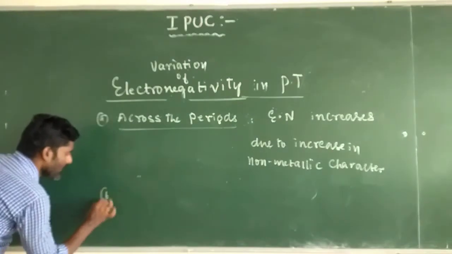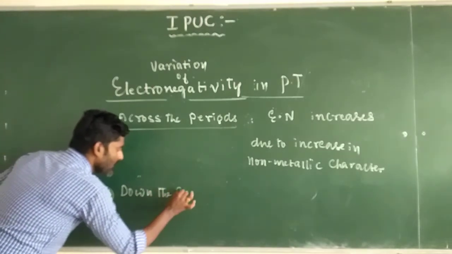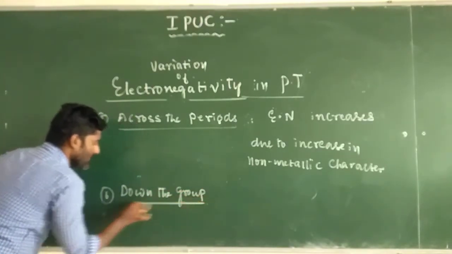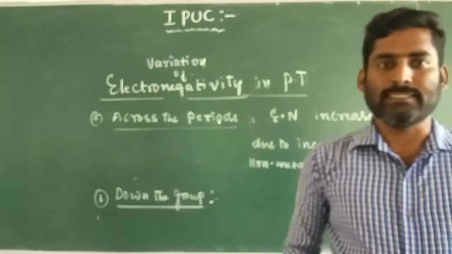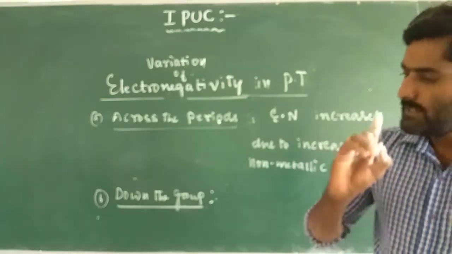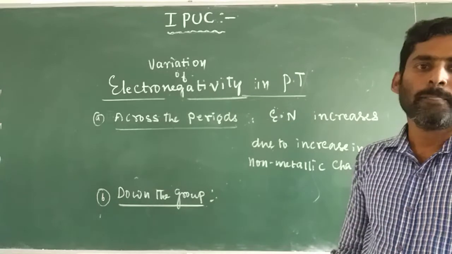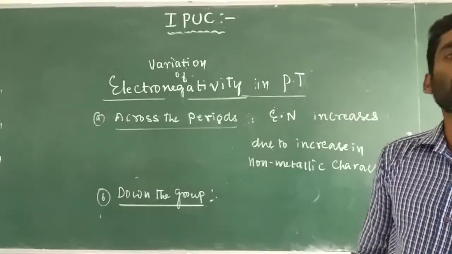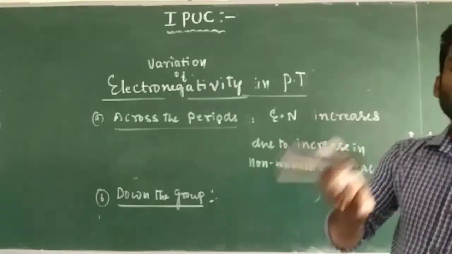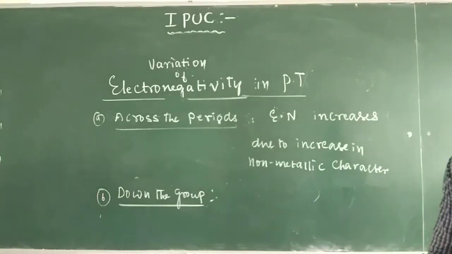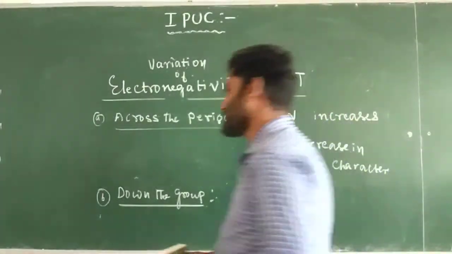Next, down the group of the periodic table, metallic character increases, so electronegativity decreases, because electronegativity and metallic character are inversely proportional.